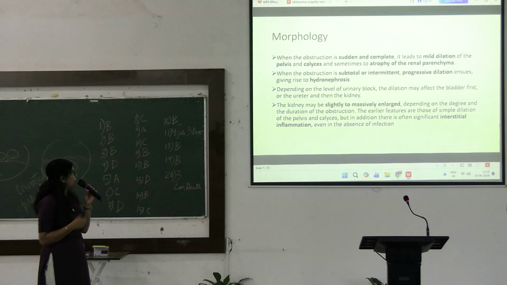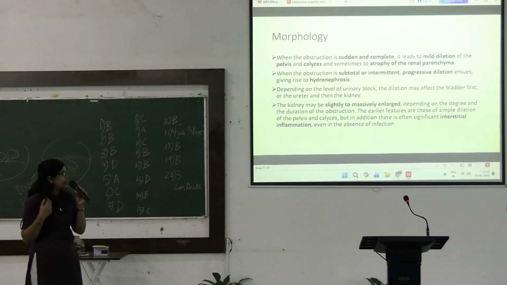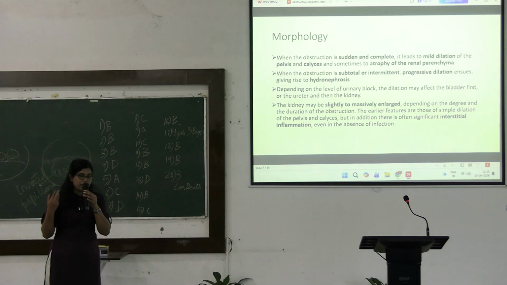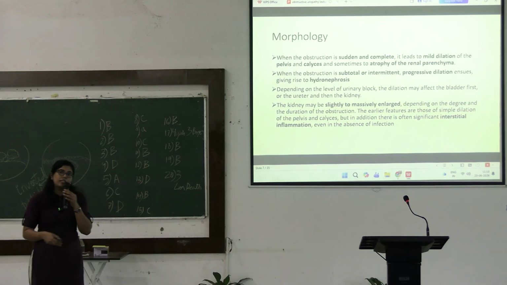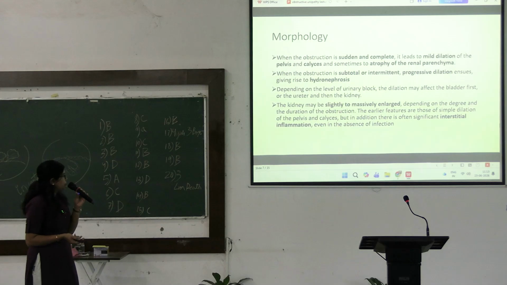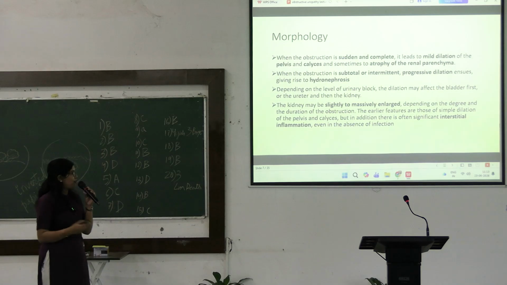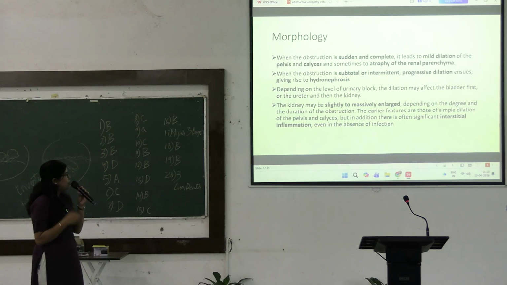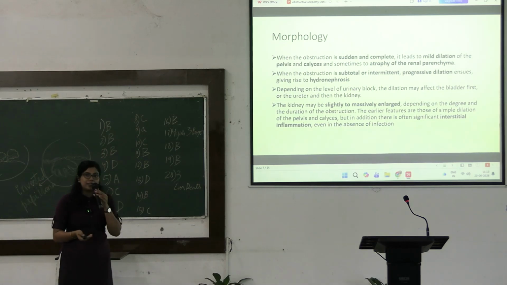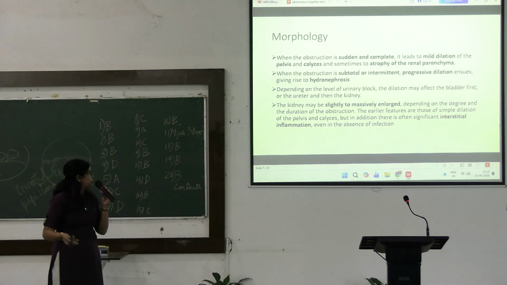But whenever the obstruction is incomplete or subtotal or intermittent, as I already discussed, this will lead to progressive dilation, giving rise to hydronephrosis. Now, depending on the level of urinary block, the degree and nature of morphological changes will vary, and it will affect the bladder first, then the ureter, then the renal pelvis.